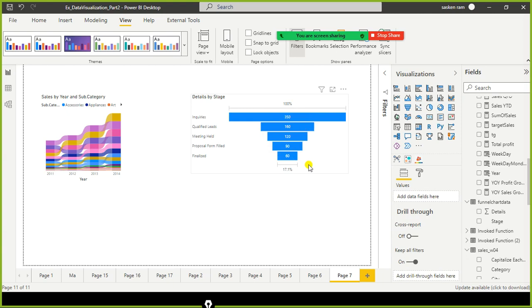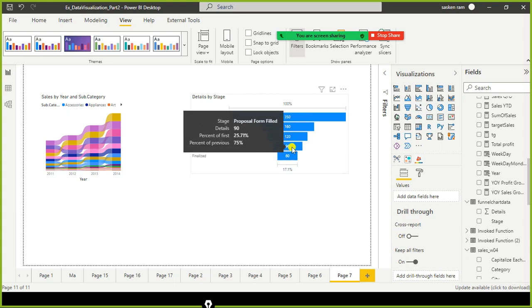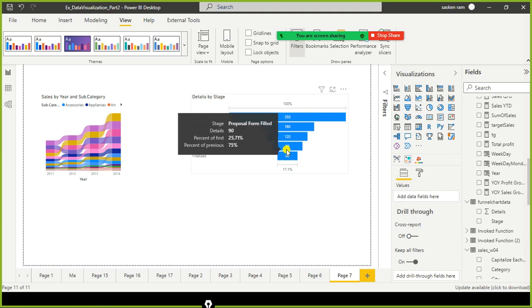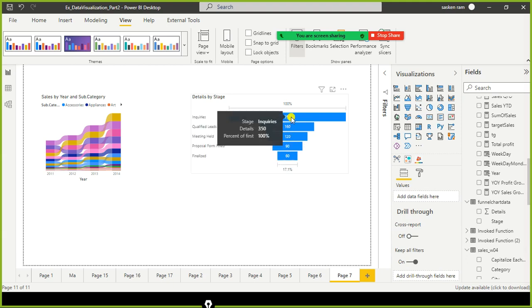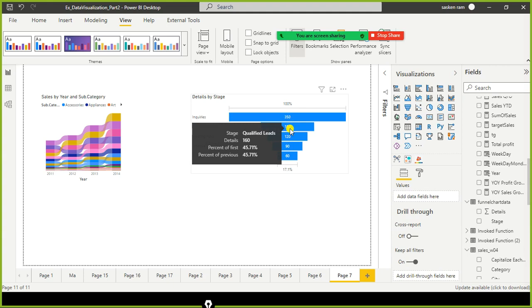The funnel chart is used in the case of marketing, and also in the shopping cart workflow. It helps us to uncover the bottlenecks in a linear process. So when you look here, suddenly, why is there a 50% drop in the customers while qualifying? So we can do some kind of analysis here.